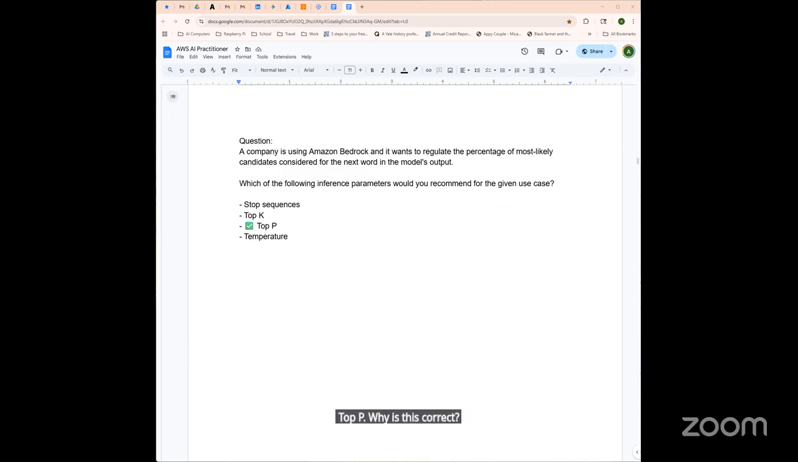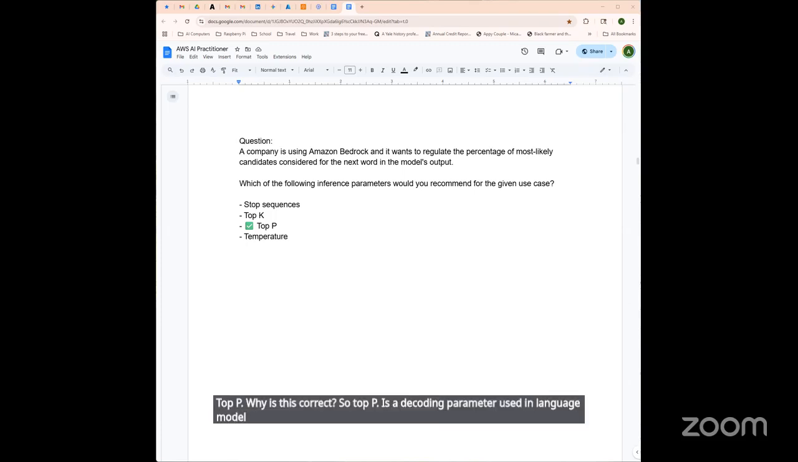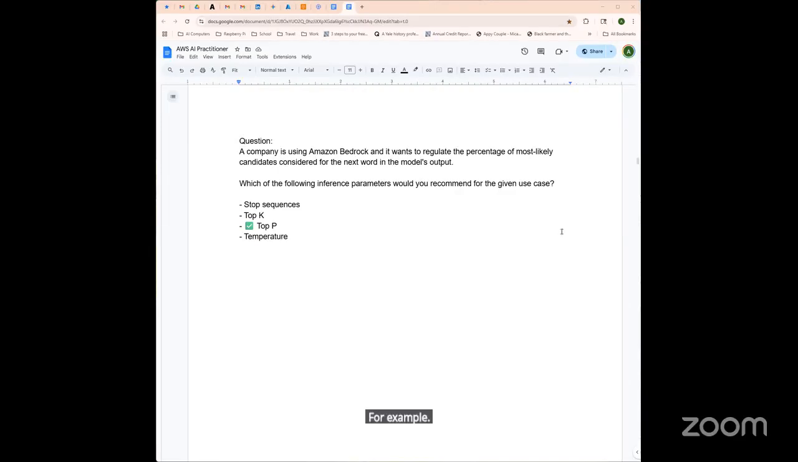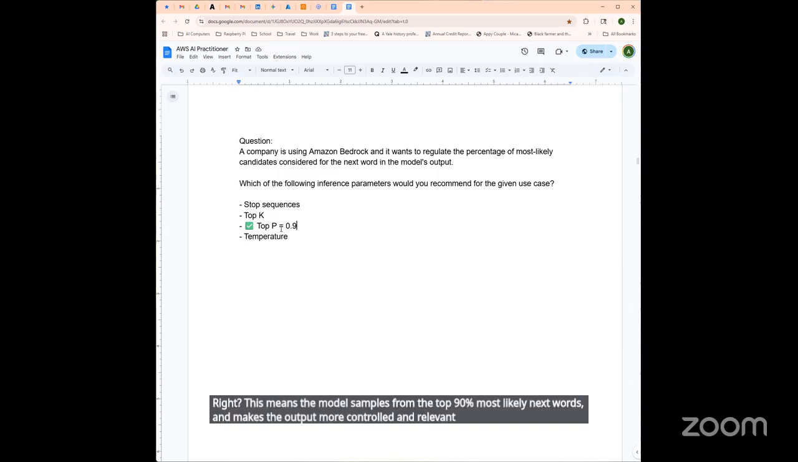Top P is a decoding parameter used in language model inference. It defines the probability threshold over a list of potential next tokens or words, and the model considers only the smallest set of tokens whose cumulative probability exceeds P. For example, the top P would be 0.9. This means the model samples from the top 90% most likely next words and makes the output more controlled and relevant, but still diverse.